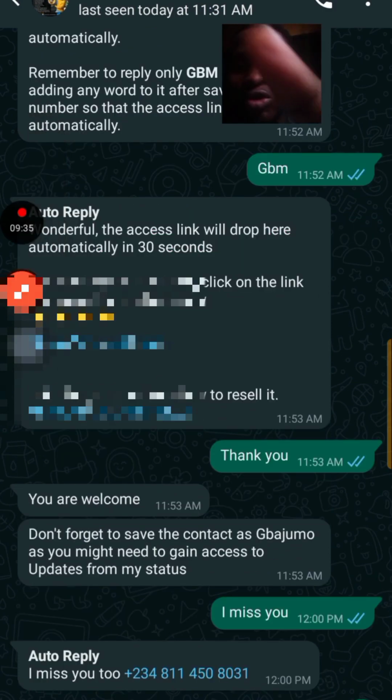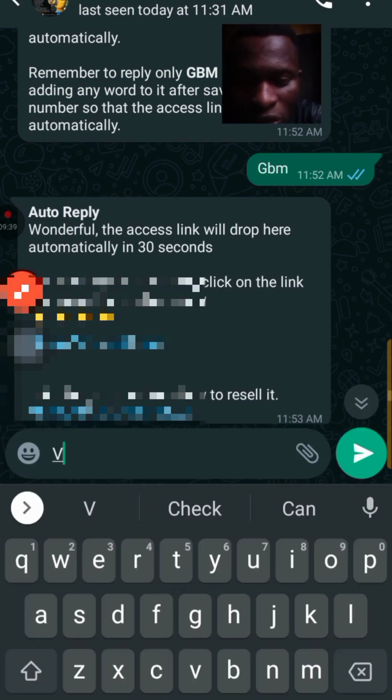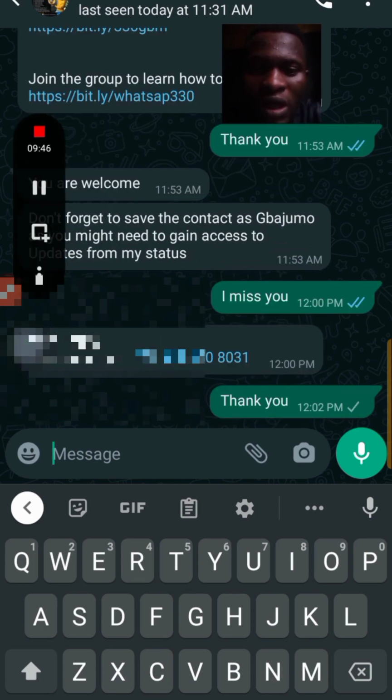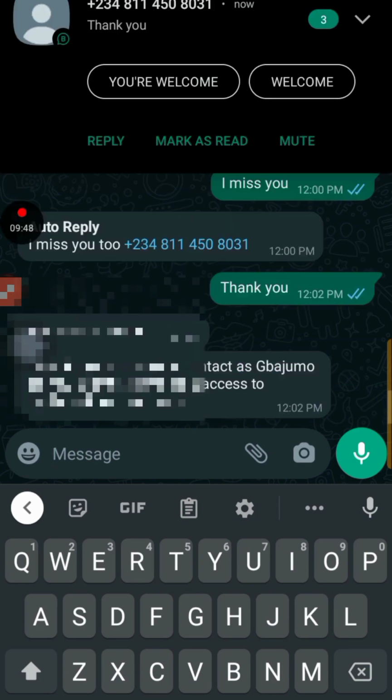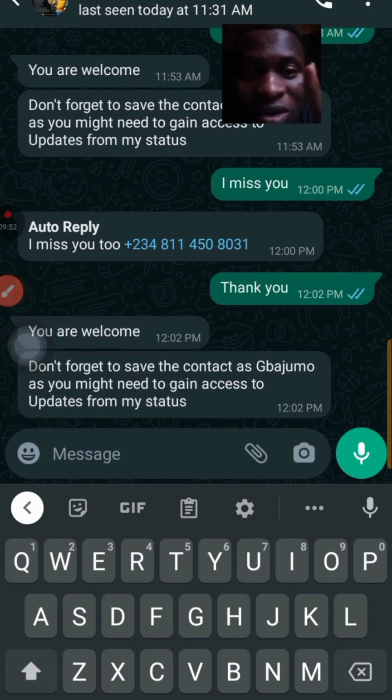Let me show you something. You can see the section of this thank you. Let me type thank you again so you see what I mean. Thank you. So let's wait for it. You can see you are welcome. This you are welcome is actually after 1 second. The other one, don't forget to save my contact, drops after 8 seconds. I can let it drop after 3 seconds. So that's the advantage of having this other one.